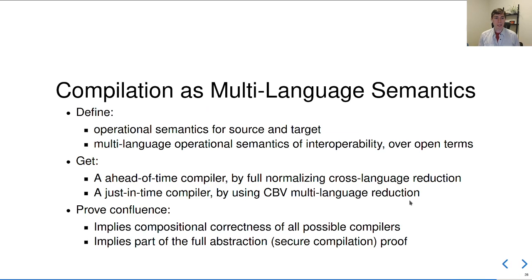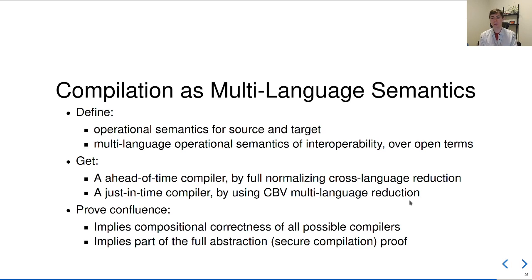Okay, so that's about all I want to say in this talk. In my extended abstract, I discuss a few more consequences and show the details of some of these proofs, but this is the basic idea. If we start from an operational semantics of our source and target language, then define a multi-language semantics, defining a slightly more general notion of interoperability over open terms in an arbitrary context, then we can easily derive not only a compiler, but multiple compilers.